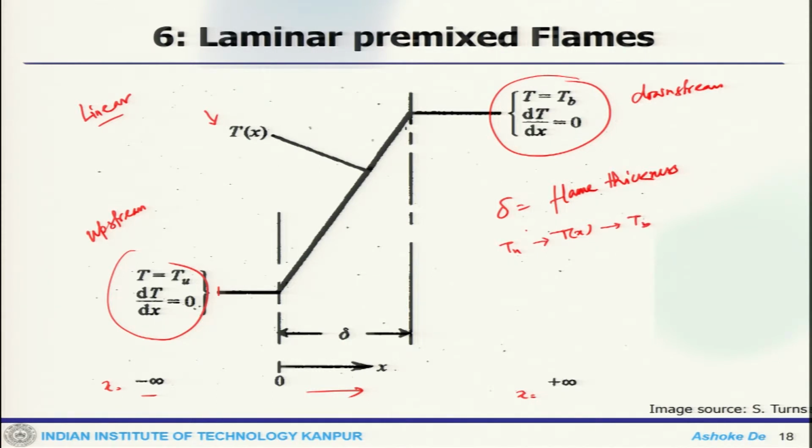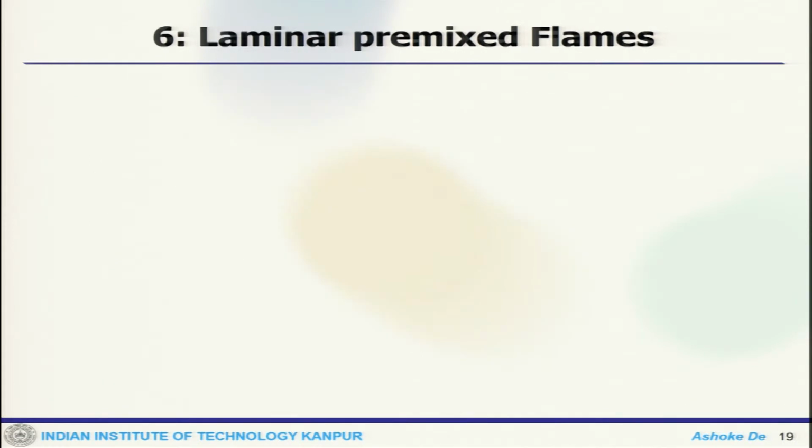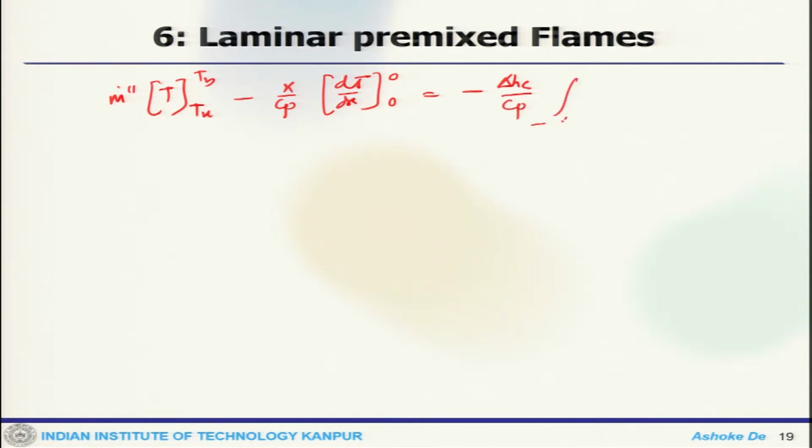Okay. Now, we integrate 6.7b and we get m dot (T unburnt and T burnt) minus kappa by Cp dT/dx, which is limit from minus infinity to infinity of the heat of combustion by Cp times reaction rate dx.